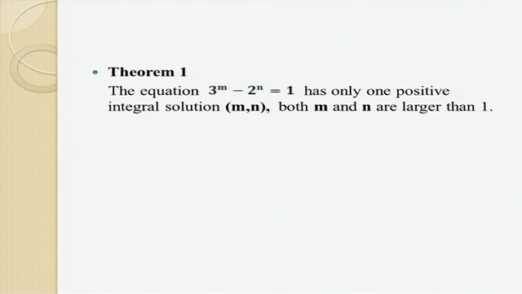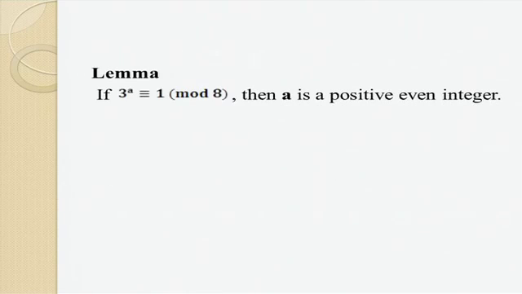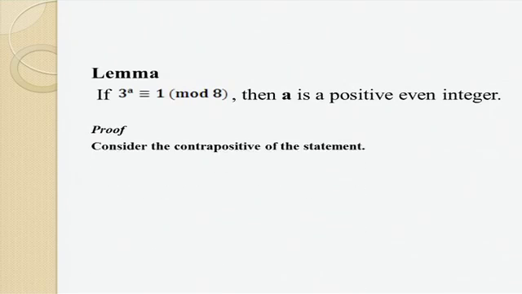Theorem 1: 3 to the power m minus 2 to the power n equal to 1 has only one positive integer solution, and this is the simplest case. I use the lemma: 3 to the power a is congruent to 1 modulo 8 implies a is an even integer. By contrapositive, I can obtain this lemma easily.